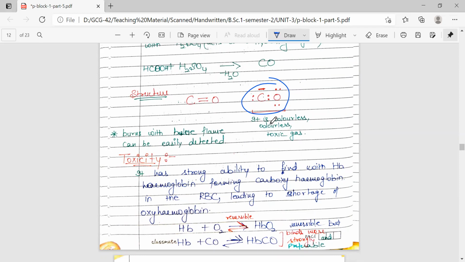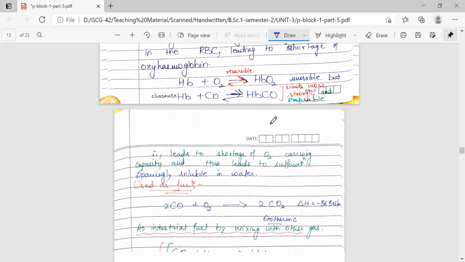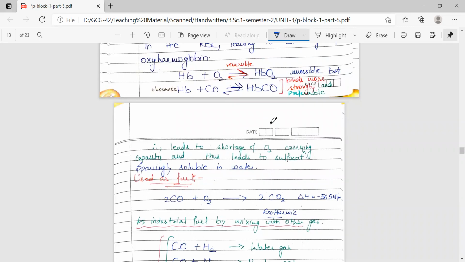Whenever we have an atmosphere of carbon monoxide around us, what will happen is, hemoglobin binds with oxygen when we inhale oxygen, so it takes up oxygen from the atmosphere. It supplies the oxygen to different parts of the body. But if carbon monoxide is present, hemoglobin has more affinity for carbon monoxide in comparison to oxygen. It will bind with hemoglobin and enter into our body, and it will suffocate us, and it can lead to death also.